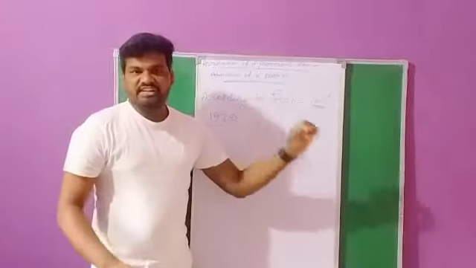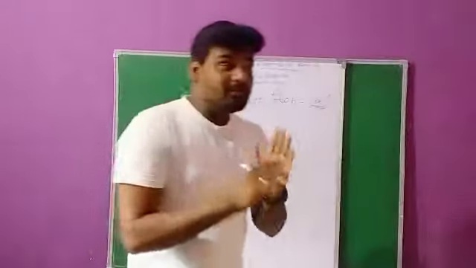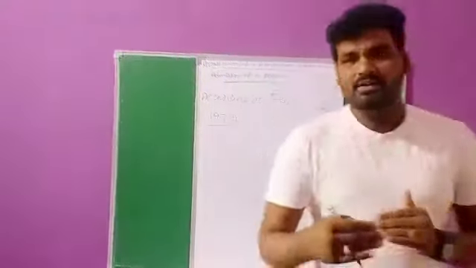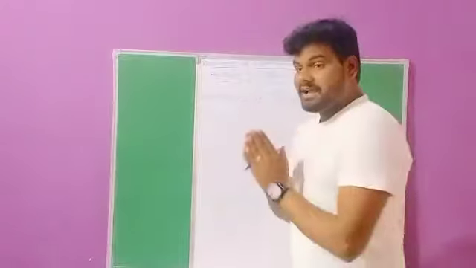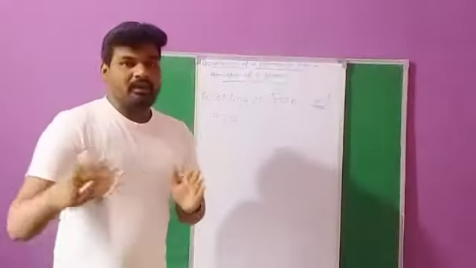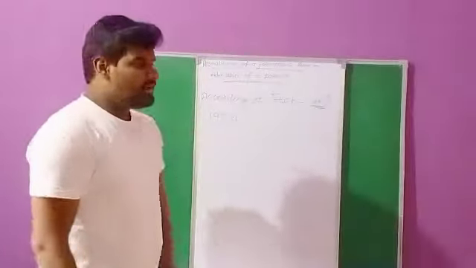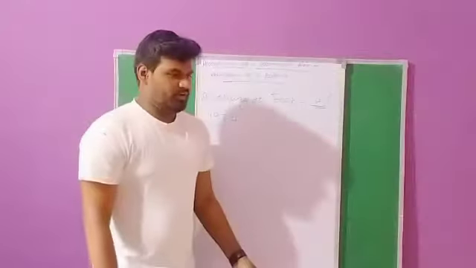This is the definition and meaning of a partnership firm.